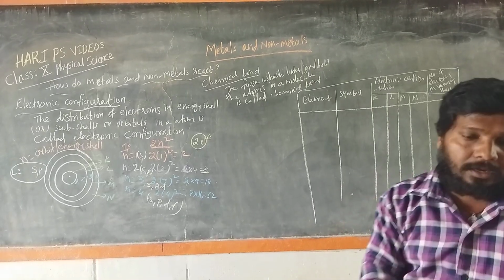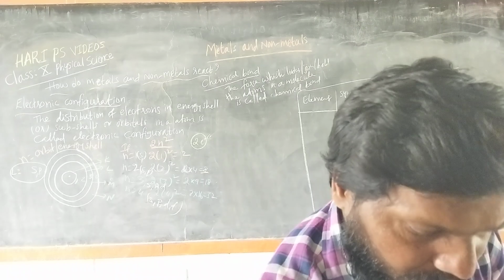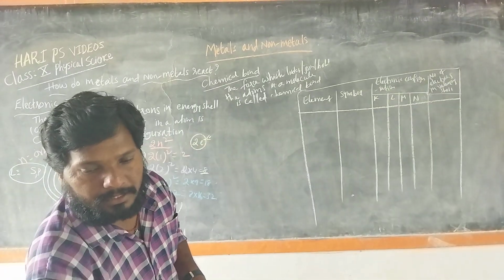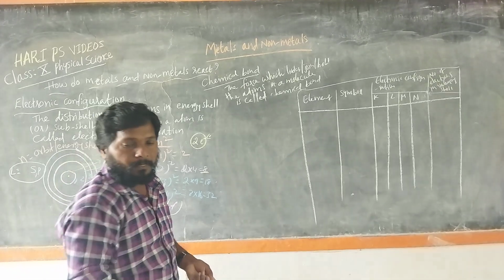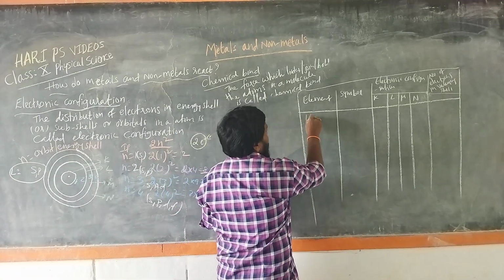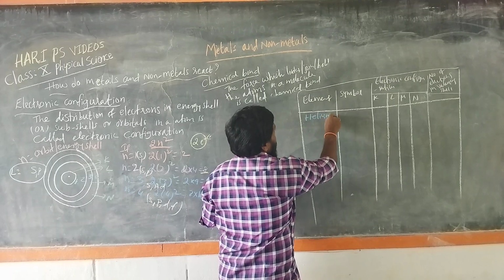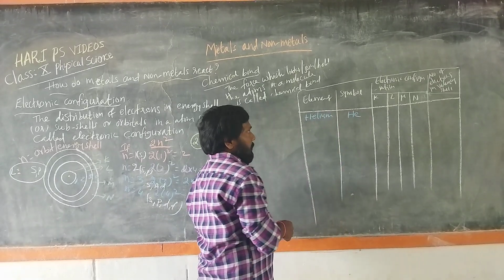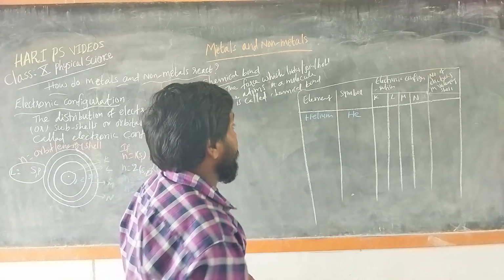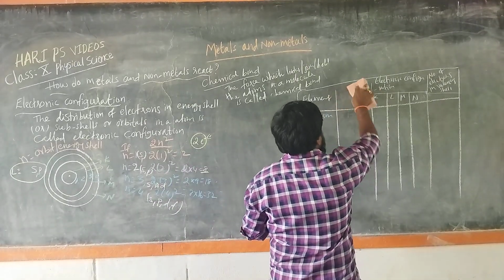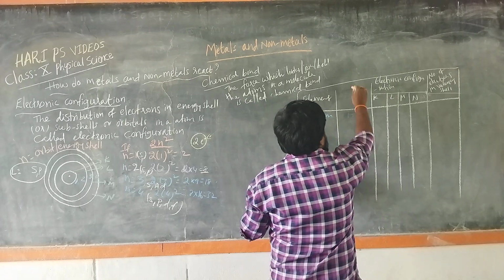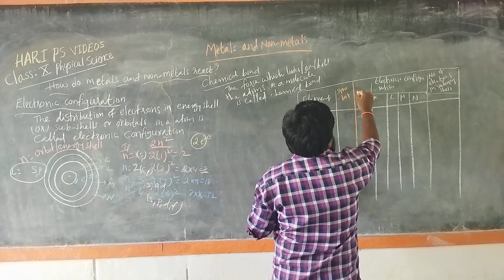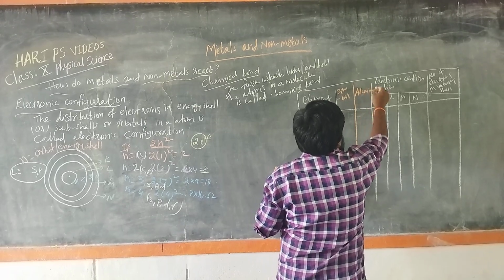So let's write the electronic configuration of noble gases or inert elements. First one we take is helium. The symbol is He. One thing I forgot: the atomic number.